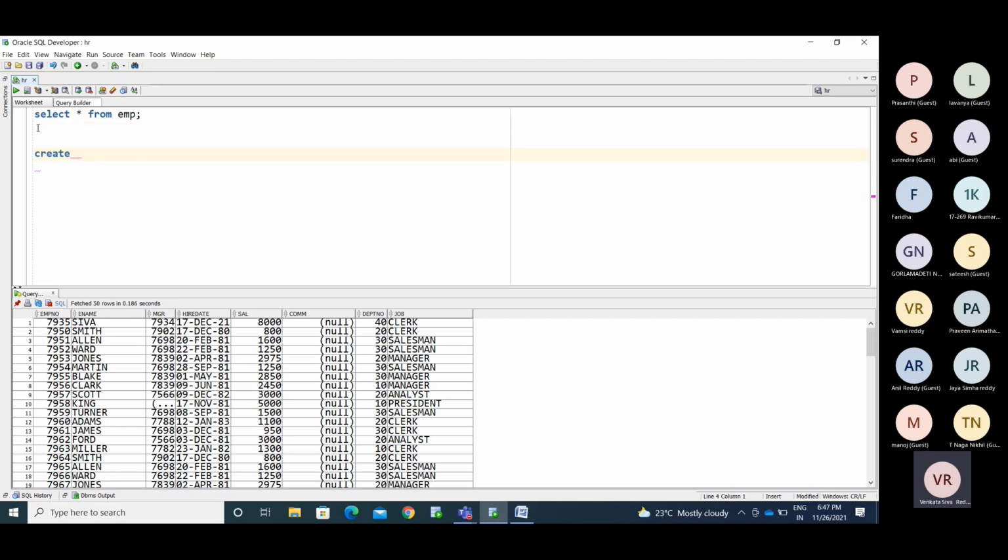To use these directly in the PLSQL block, we use the dynamic SQL concept.